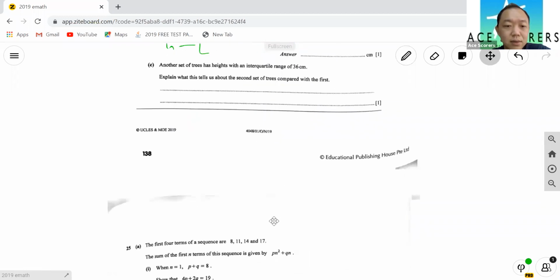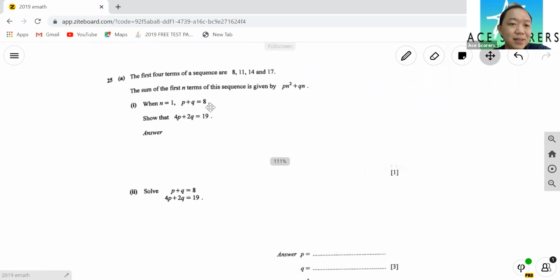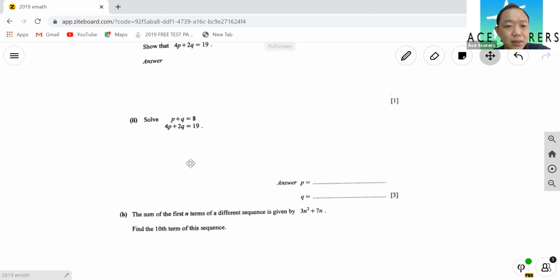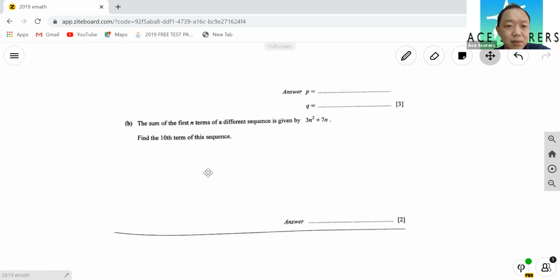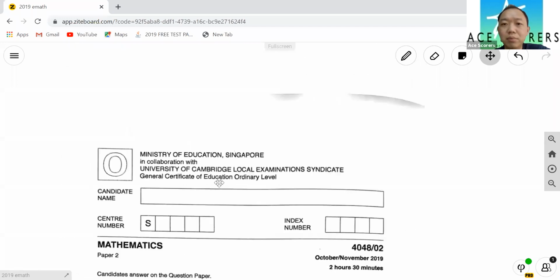Yeah, it's easy. All right, sequence. The sum of the first n terms is this, when n equals, okay, substitution, yeah? Then simultaneous equation, okay? Sum of first n terms, find and substitute n equal to 10. And we're done with paper 1.